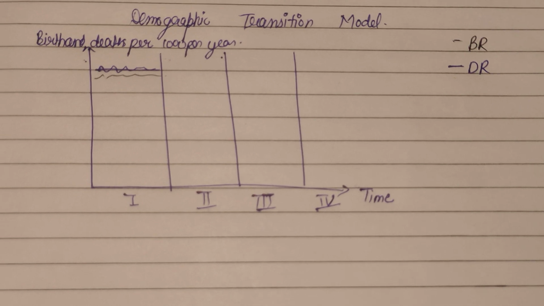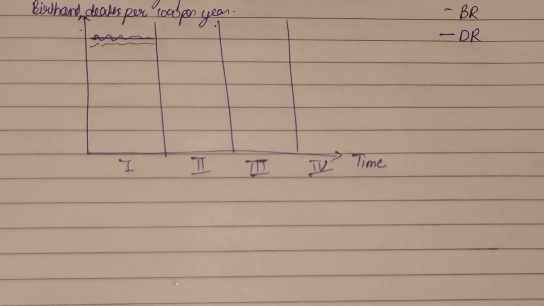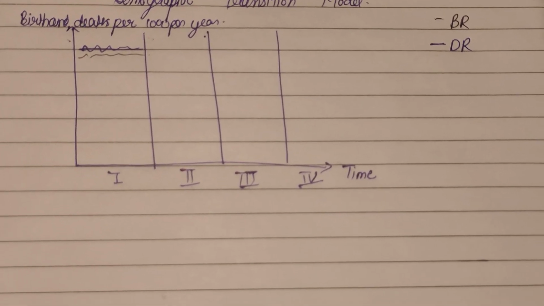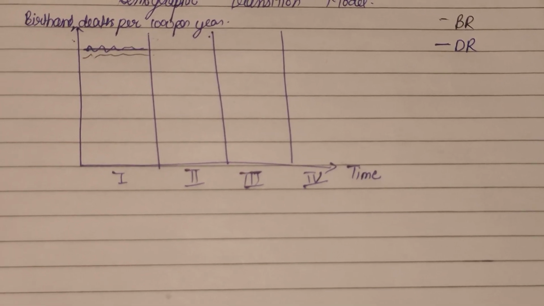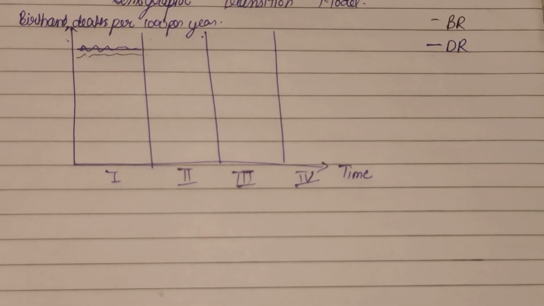Why is the death rate high? The death rate is high because there is a high level of disease among the people. There is no cure in the economy at that time. There is a lack of clean water and sanitation, a lack of health care, or due to war there can be a high death rate. Okay, this is the first phase.